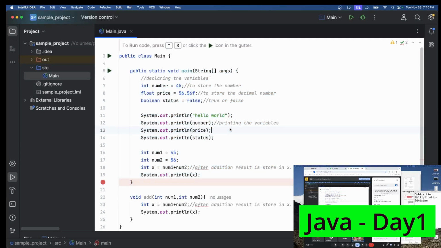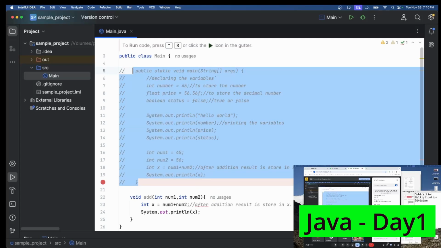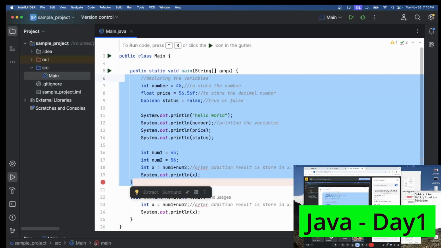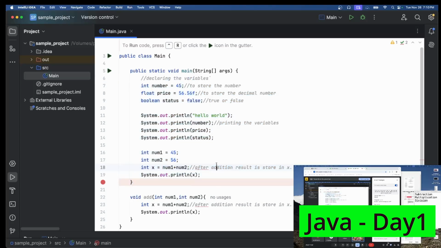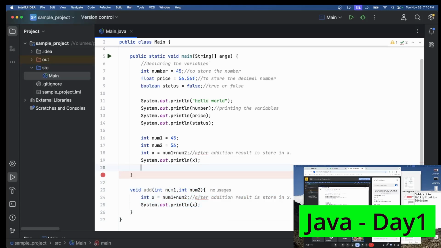We all know a home has a main door. The same way in a Java application, the execution will start from this place only. If this function is not available, we cannot execute the code. So in Java, execution always starts from here, and whatever you want to execute has to be put here. Now, if I want to execute this addition, it has to be executed from this place. So how can I do that?